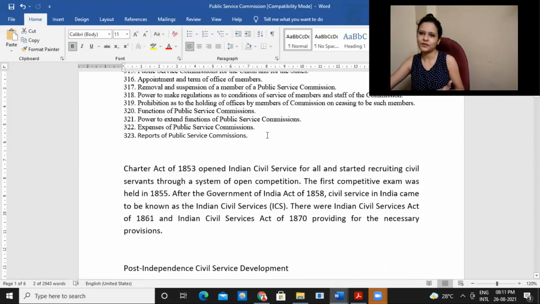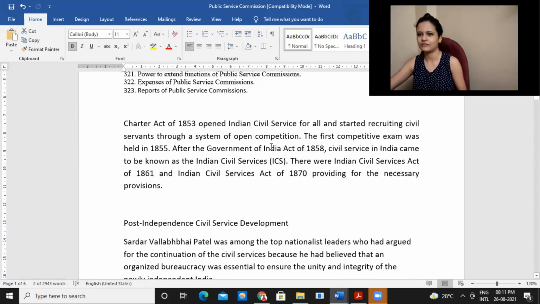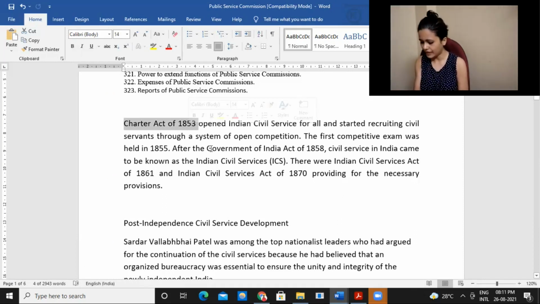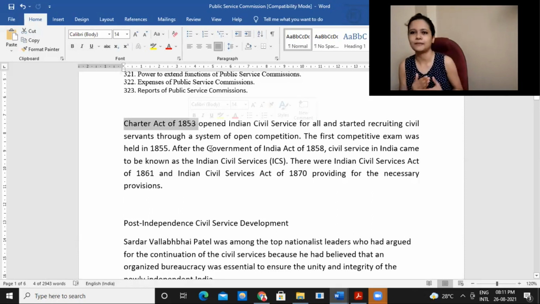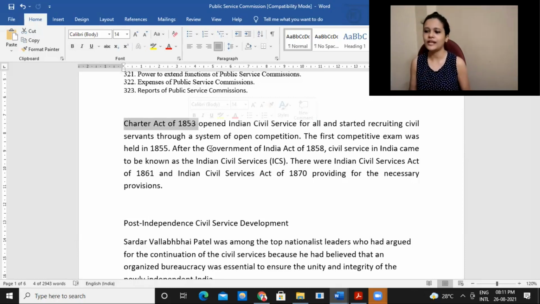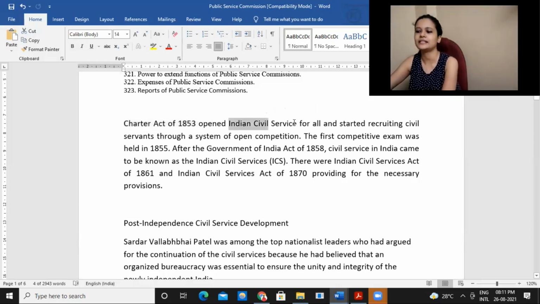So this concept of the Public Service Commission, and having an all-India basis exam and all that stuff, basically started from the Charter Act of 1853. Before having the Constitution of India, we had the Government of India Act, and before that, we had some Charter Acts. There are a lot of different Charter Acts. This Charter Act of 1853 started the concept of Indian Civil Service for all. It opened this for everyone. Whoever is interested can appear for the exam and enter the civil service.